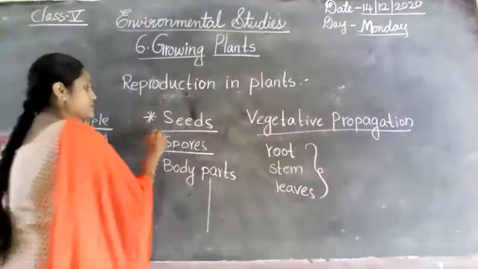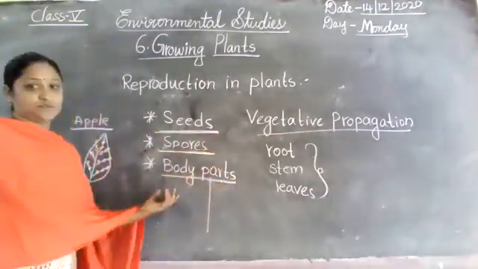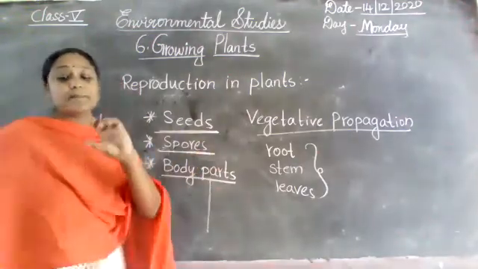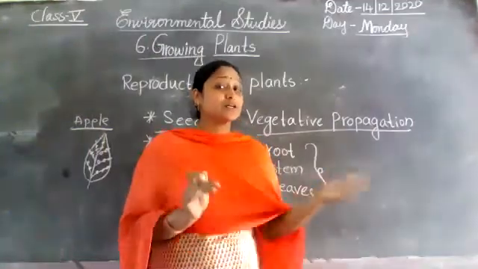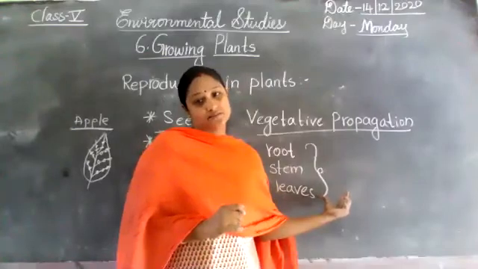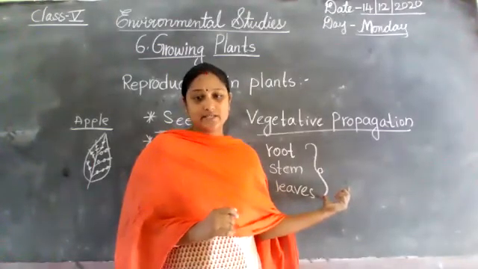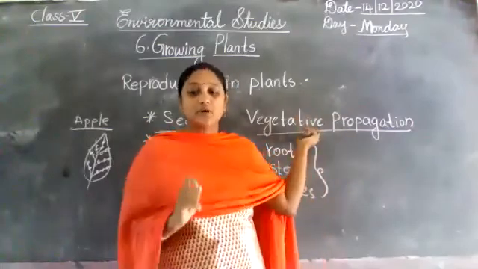I already explained seeds and spores; now I am telling you about body parts. Some plants reproduce only from their body parts. What are the body parts here? Roots, stems, leaves. Did you understand, children? This process is called vegetative propagation.